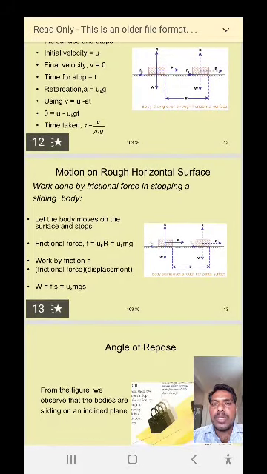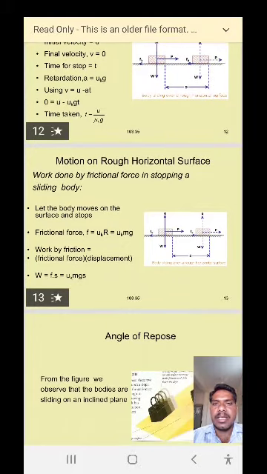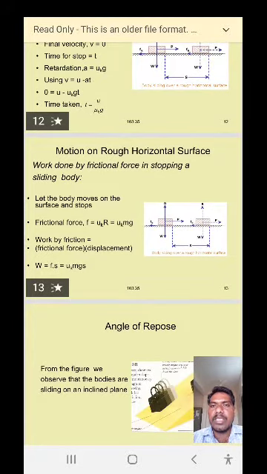Using the formula v is equal to u plus at, where a is equal to minus mu k g, that's why 0 is equal to u minus mu k g t. Then from this equation we get the value of t.